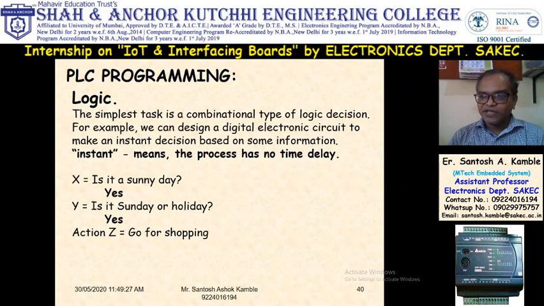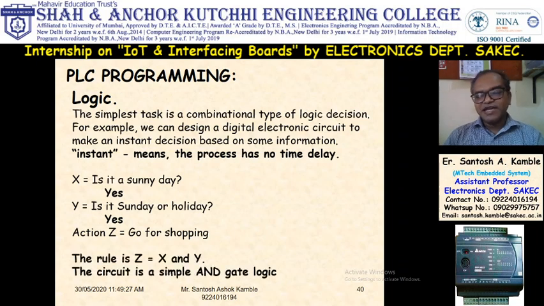For shopping, your compulsory conditions are that it should be a sunny day and there should be Sunday or holiday. If it is not Sunday, you are not going shopping. So the rule is Z equal to X and Y. The circuit is simple AND gate logic.